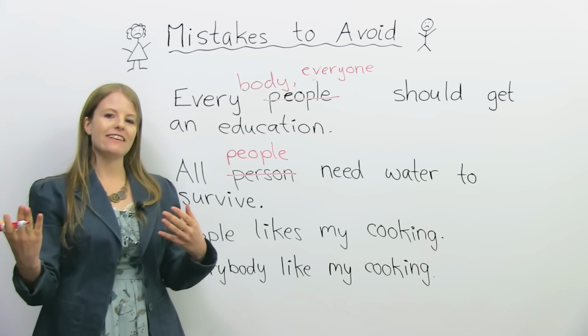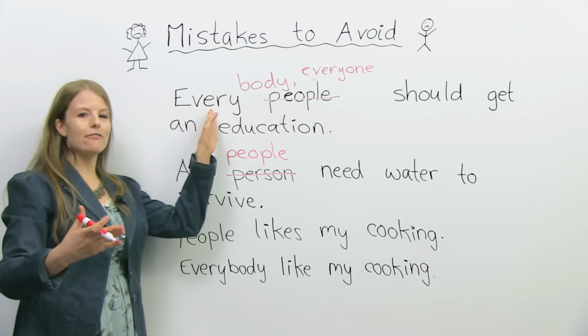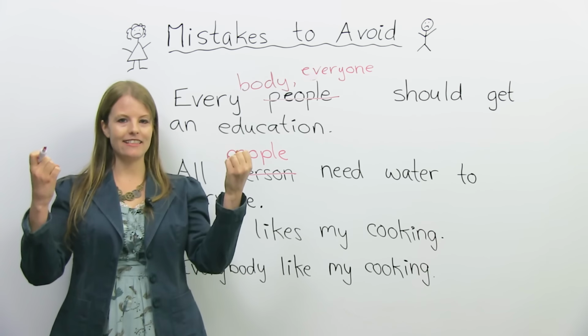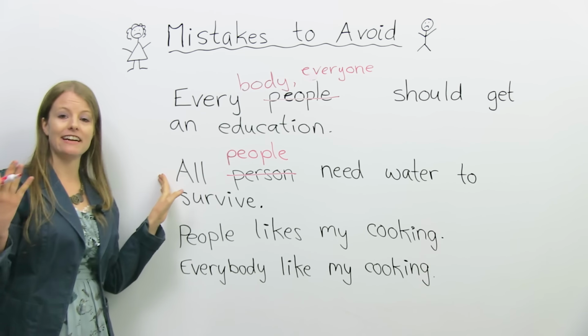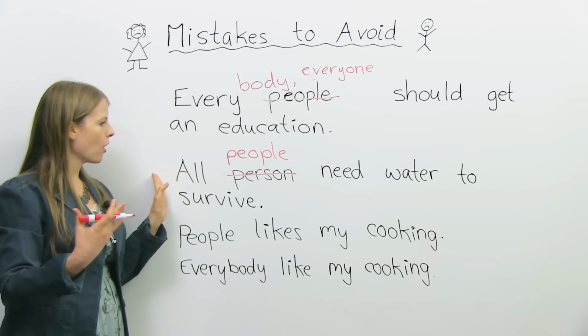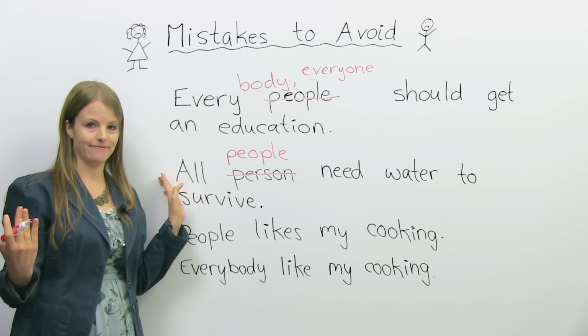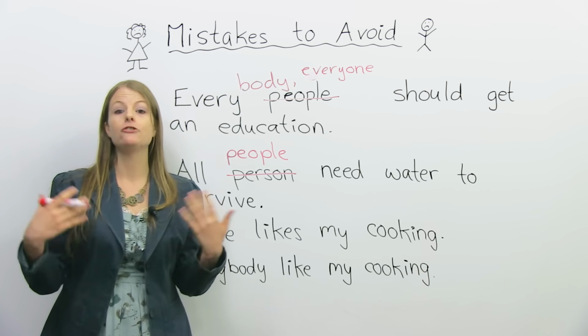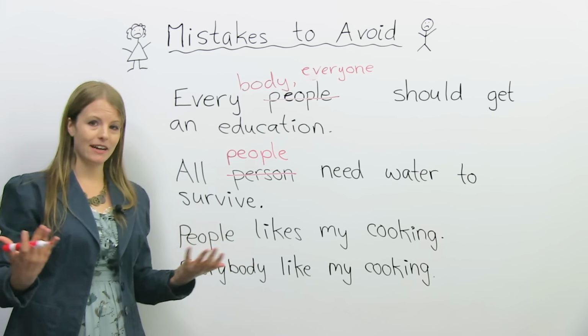Okay, so you can imagine this like a couple, okay? Every is the boyfriend, body is the girlfriend, or one, everyone, okay? These two go together. Similarly down here, all person never go together. We have all as one with people. Okay? So it's just memorizing which words go with which words. All people need water to survive. All people need to breathe. Okay? All people should have their rights respected. Okay, so just some examples.